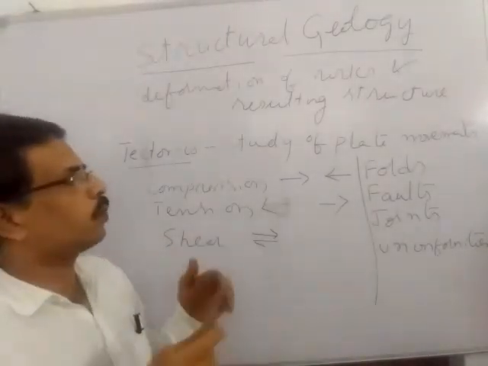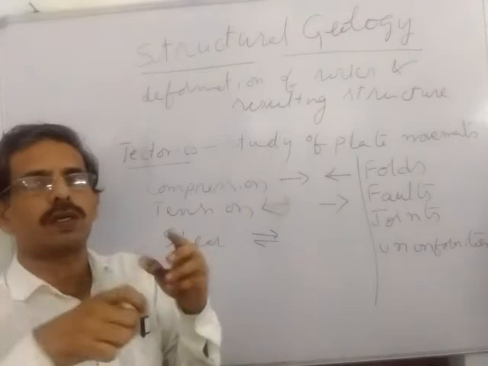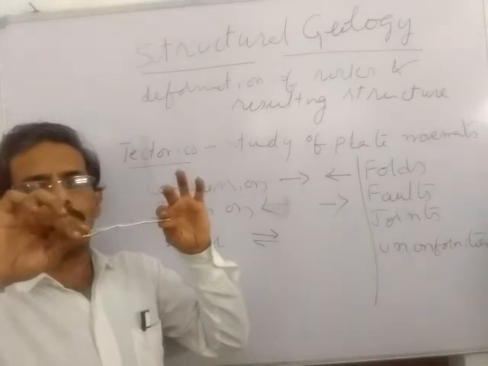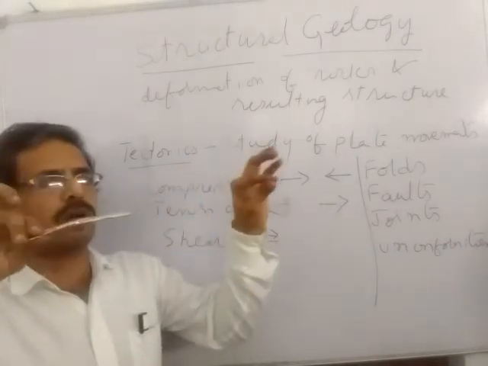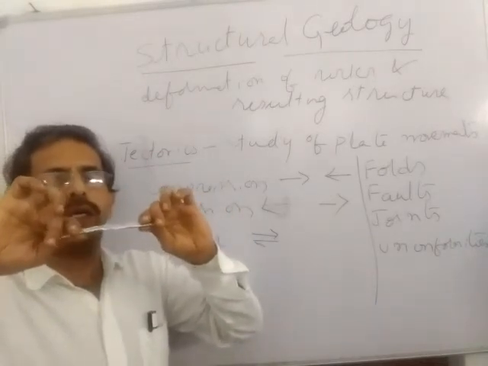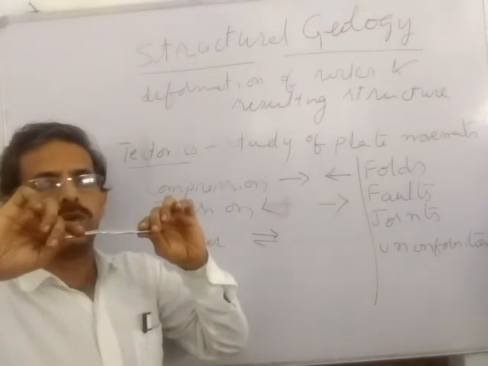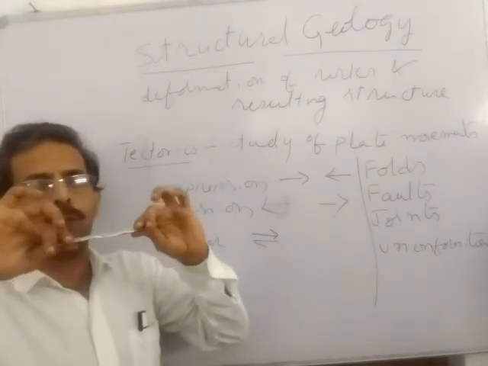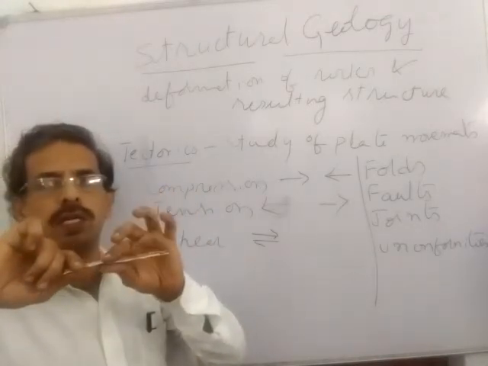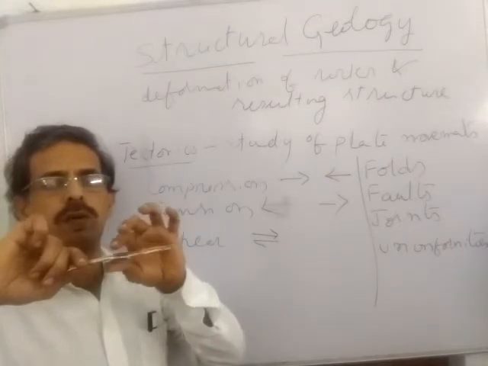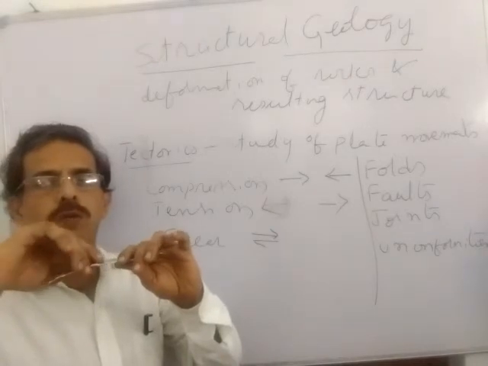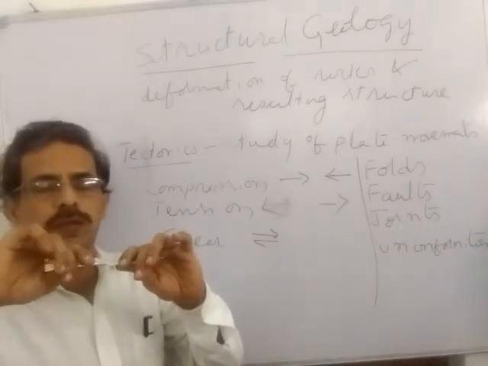Compression means when two forces are acting towards each other, just like this. If the forces are acting away from each other, it is pulling this rock formation like this, and pulling the same rock formation this way. These are huge forces, and when they pull the rock formation at some area, not exactly in the middle, cracks develop, and finally the rock is divided into two parts along those breaks or fractures.